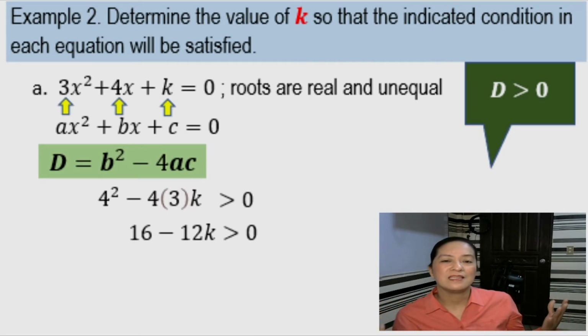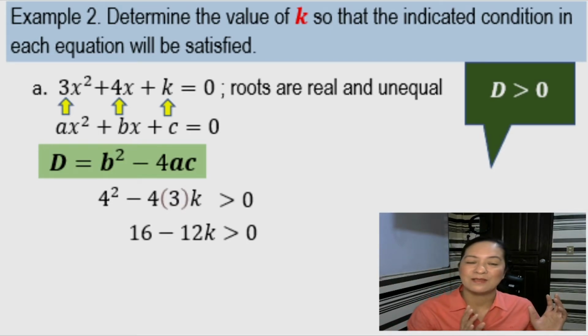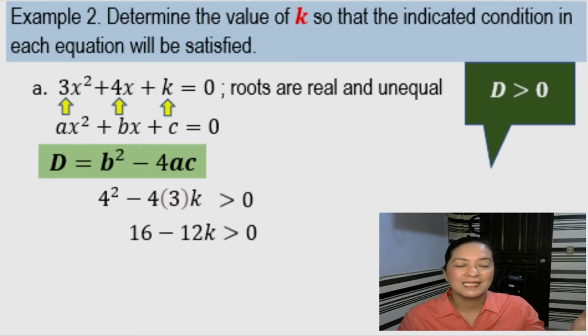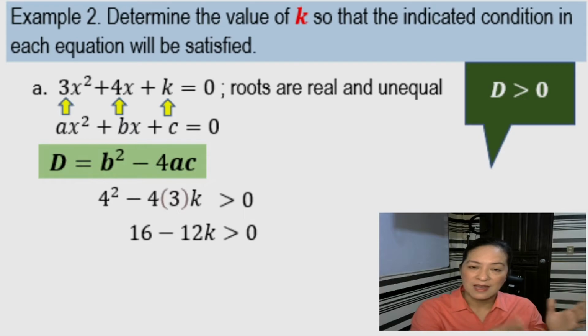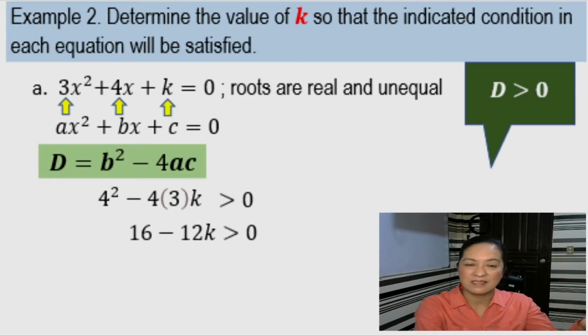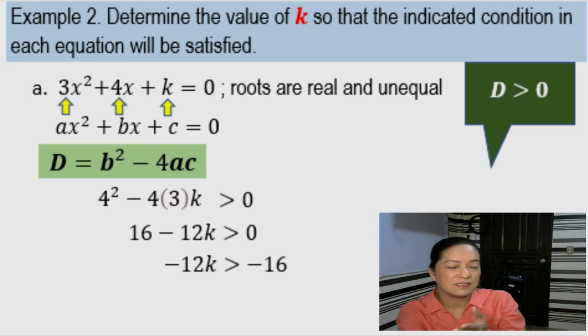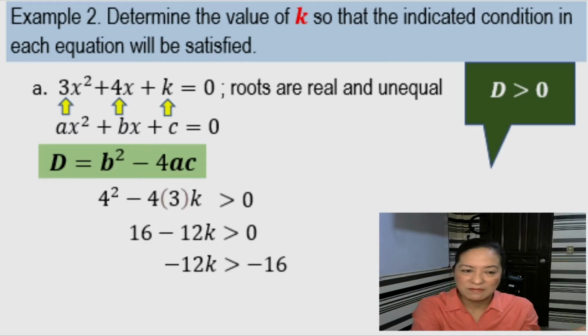Now, ang objective natin dito ay kuhanin ang k. Alright? So we must isolate k on the left side. So in order to isolate that, we have to add negative 16 on the left as well as on the right. Okay, we have negative 12k greater than adding negative 16 on the right. So negative 12k is greater than negative 16.